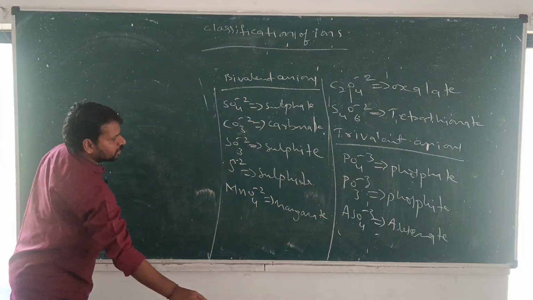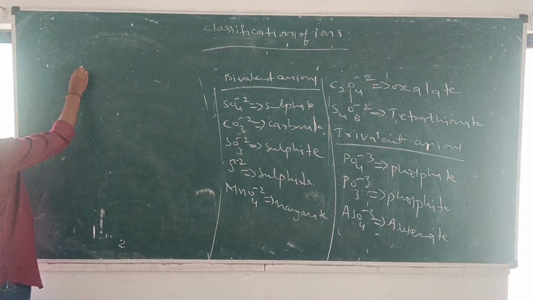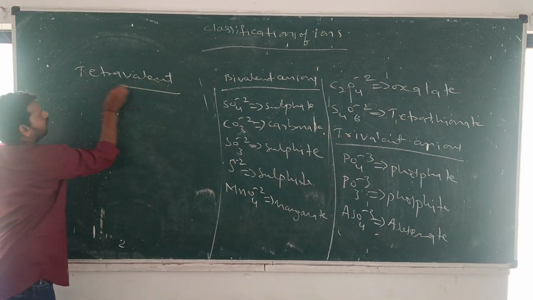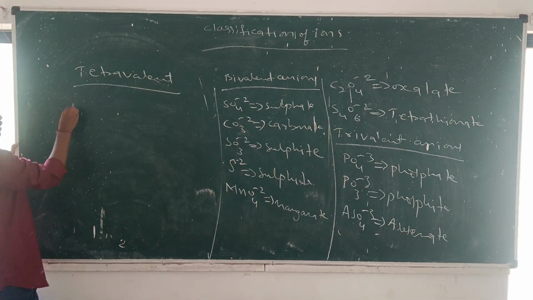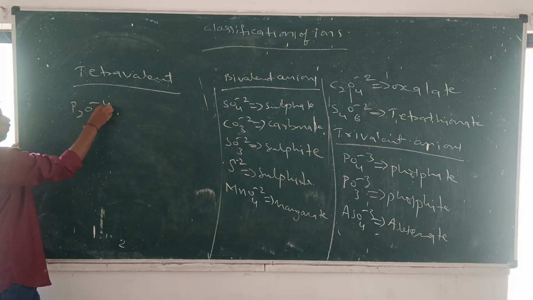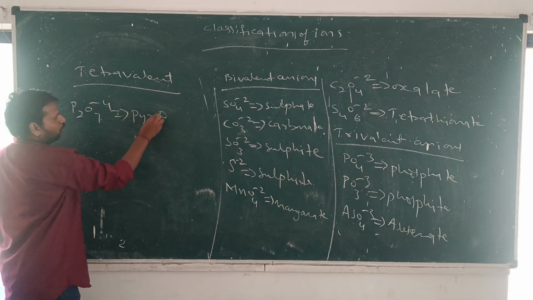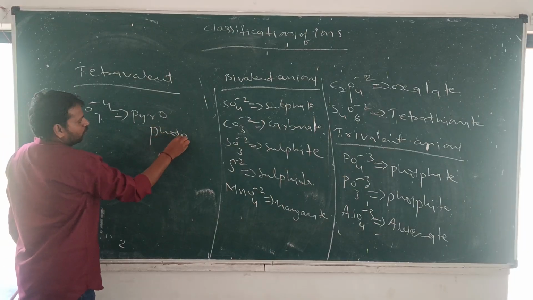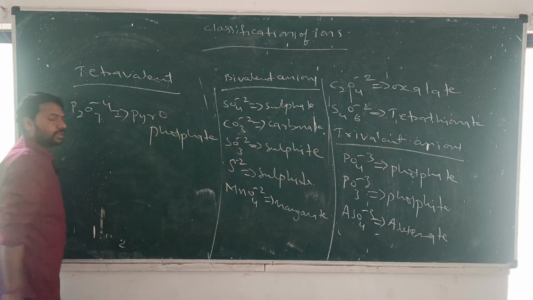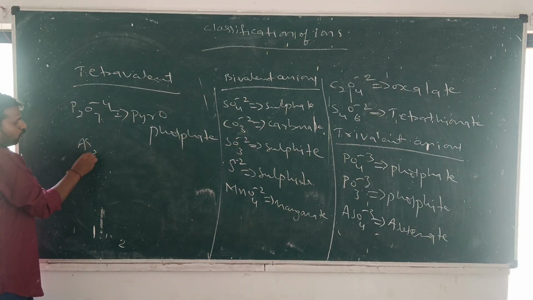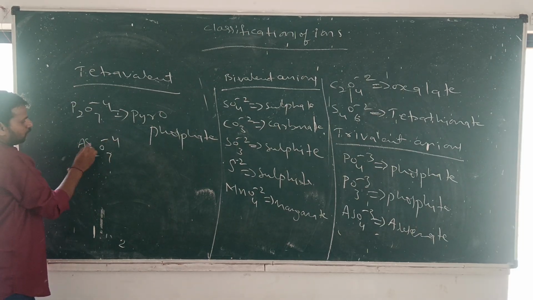Next one, tetravalent anions. P2O7 minus 4, pyrophosphate, is the best example for the tetravalent. Next, As2O7 minus 4, pyroarsenate.